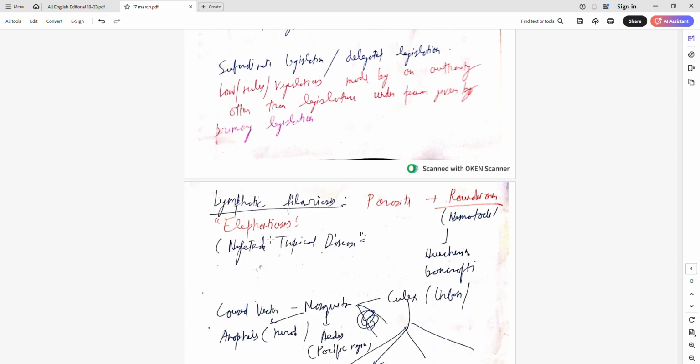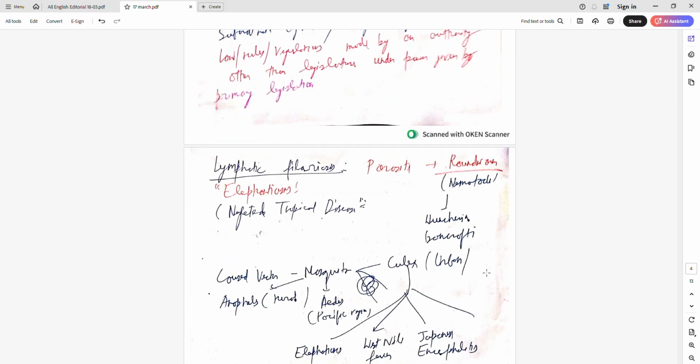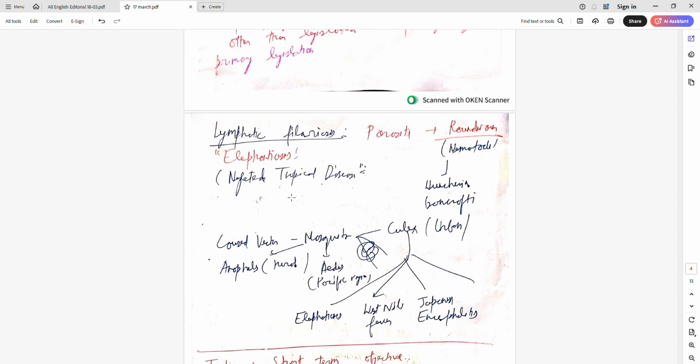Lymphatic filariasis, also called elephantiasis, is caused by a parasitic roundworm called a nematode. The parasite name is Wuchereria bancrofti.